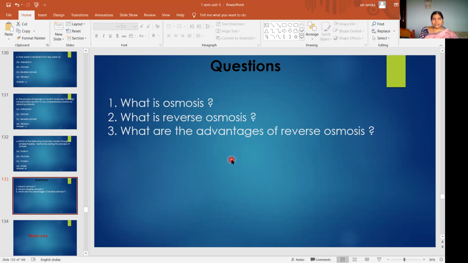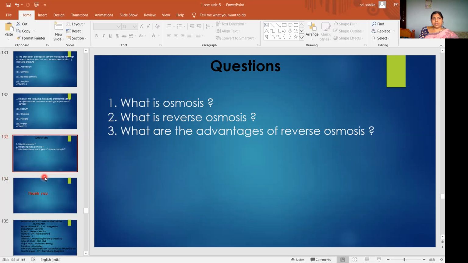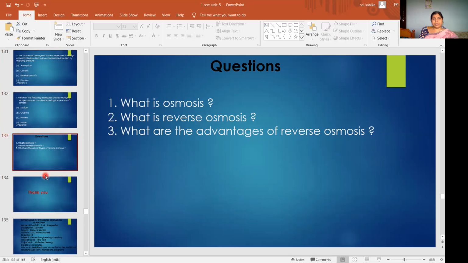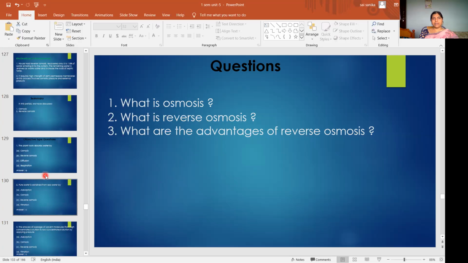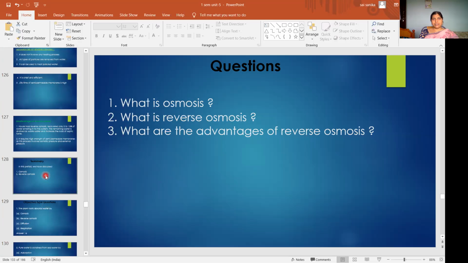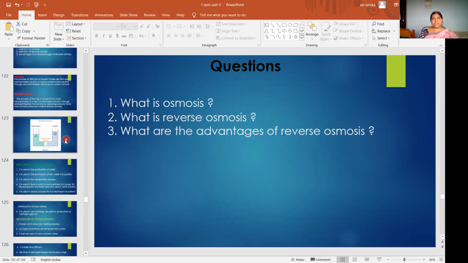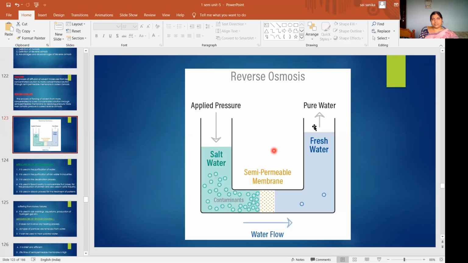If you have any doubts, we will clarify them in the next class. In the next class, the last topic we will deal with is defluoridation and desalination. So what is desalination here? They will ask to explain the desalination process by reverse osmosis. So explain desalination by reverse osmosis. You have to draw this diagram and explain it.